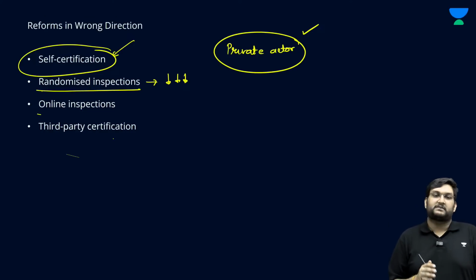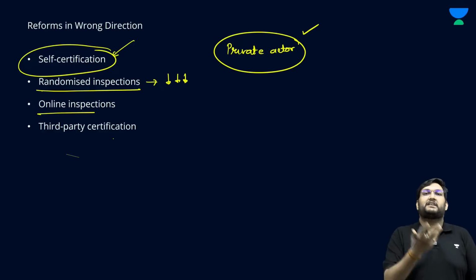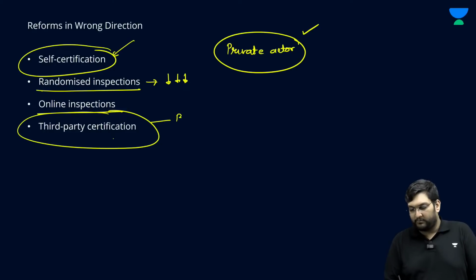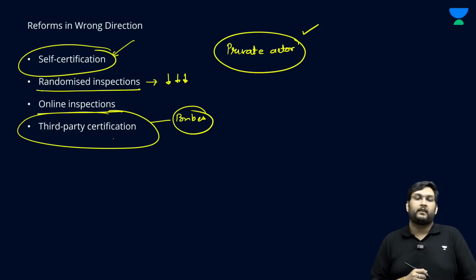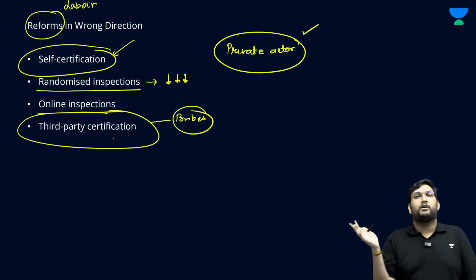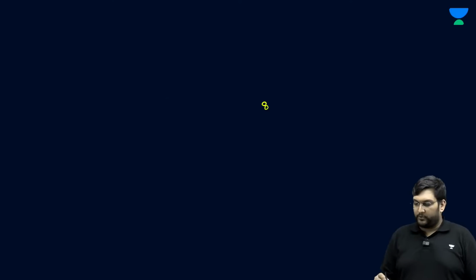Further, online inspections only show certain parts of the factory which are compliant. And third party certification, where bribes are quite common and corruption is quite common. So whatever reform has come in labor reform specifically with regards to inspection, it is all in the wrong direction. And the argument is we have to stop what is called the concept of Inspector Raj.